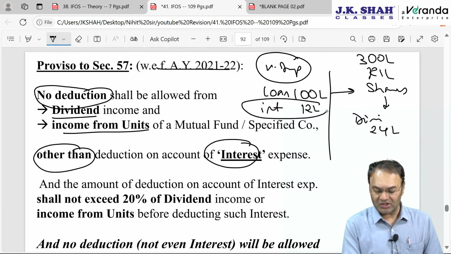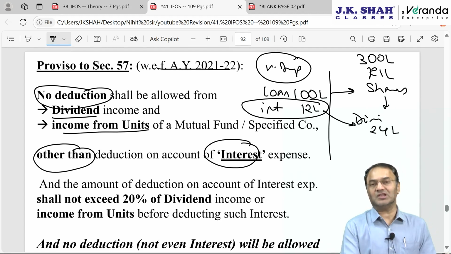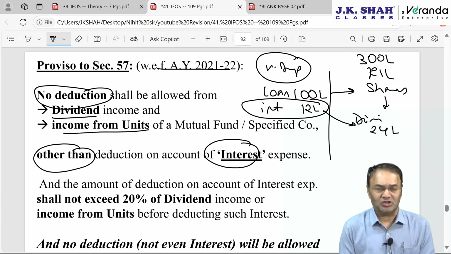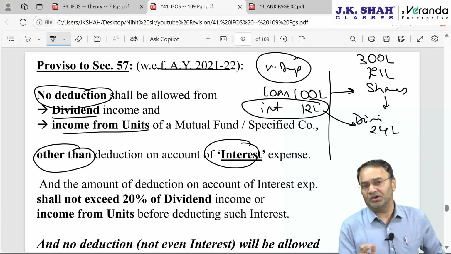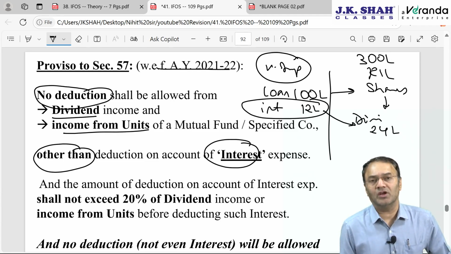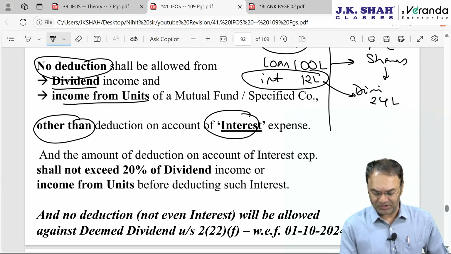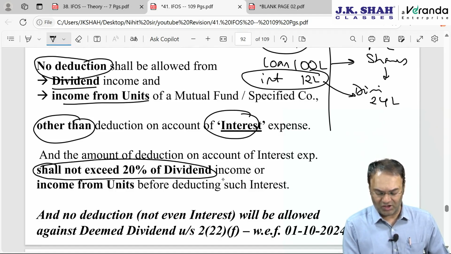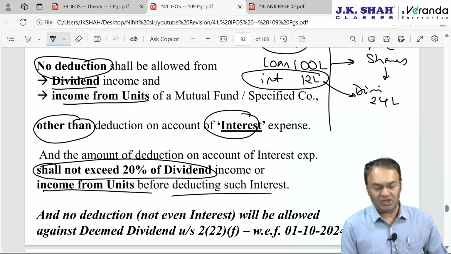So this interest, you feel that the interest is less than dividend, entire interest should be allowed. Answer no, entire amount will not be allowed. Deduction will be allowed to the tune of maximum of 20% of the income. 20%. Other than interest, no other deduction allowed, and interest also shall not exceed 20% of dividend amount or income from units before deducting such interest.